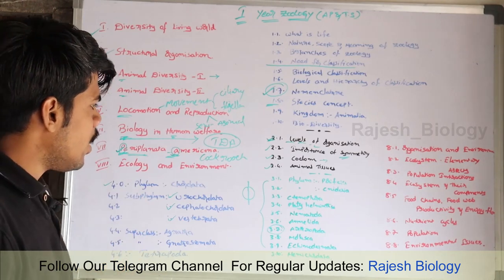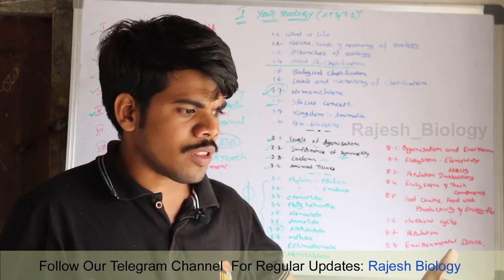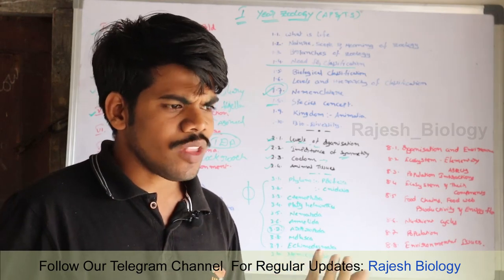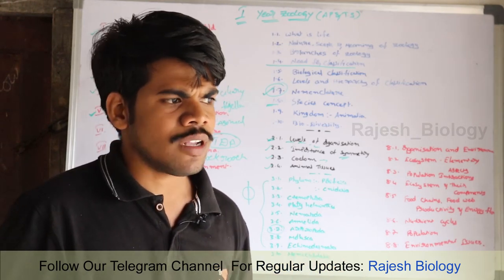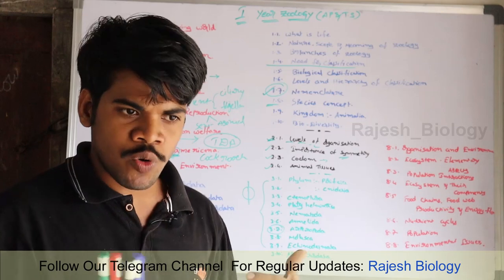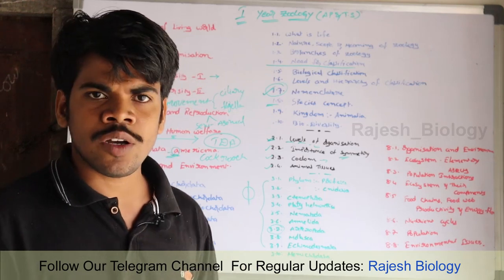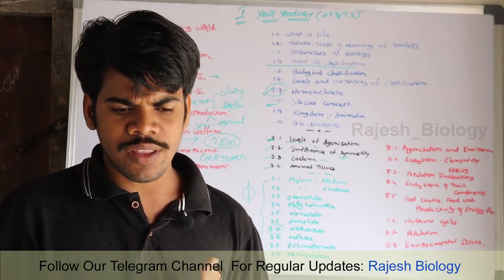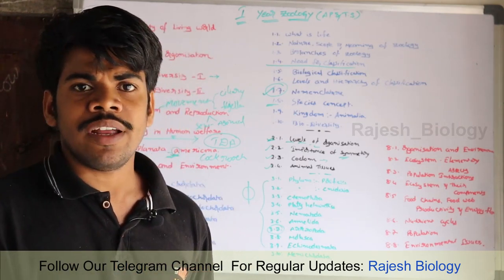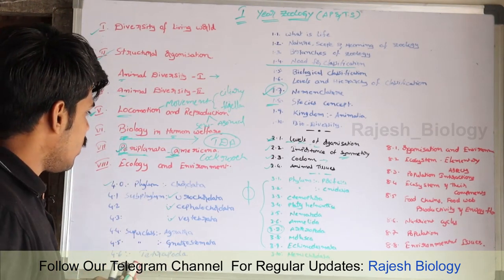And in Periplaneta americana, we are going to learn new things about the cockroach. We already know about the features of the cockroach. It has nocturnal periodicity, which means it comes out during night times only. Then its habitat and habits. Morphology: how a cockroach is, what is its color, the organs of the cockroach, the mouth parts of the cockroach. After that, the digestive system, respiratory system, circulatory system, reproductive system, and nervous system of the cockroach. It is a type study of the cockroach.